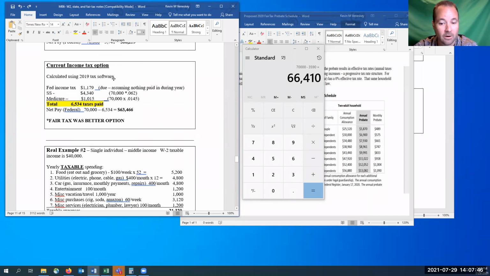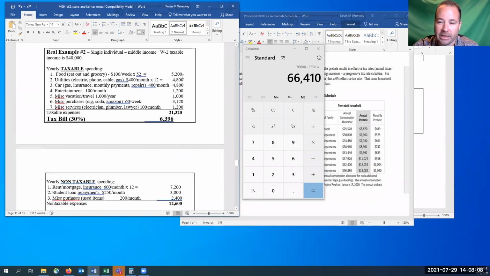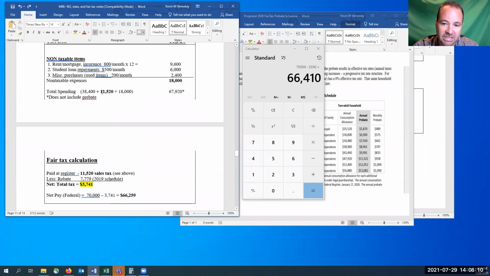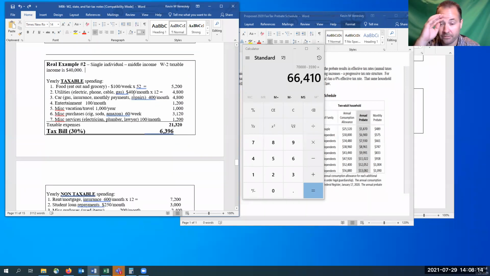All right, let's look at my next example. What if we don't have a couple? We have a single individual, no kids, you're 25 years old, live on your own. Well, let's see how this fair tax would affect you. Okay, so this individual makes 40 grand, has a nice job. And I did pretty much the same things as up here, just curtailed it to 1 person instead of 4.